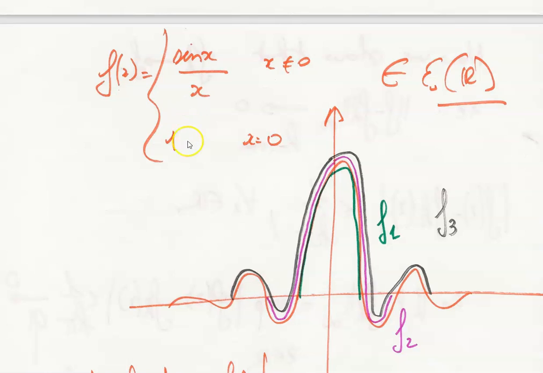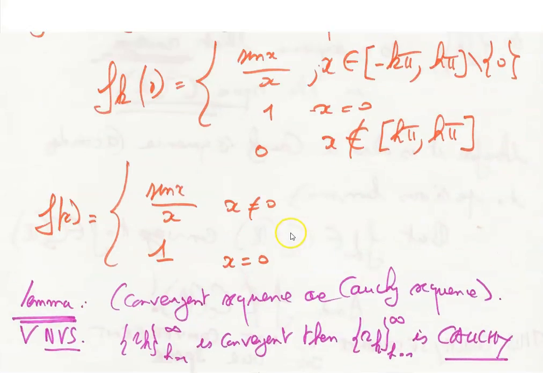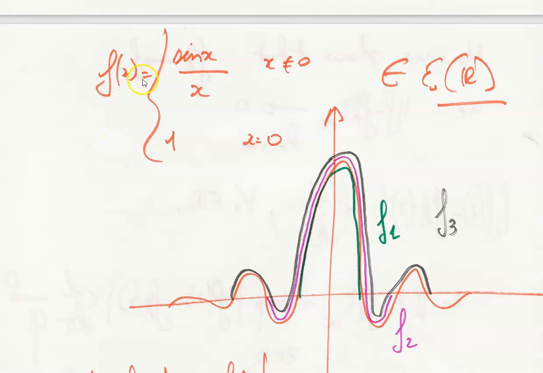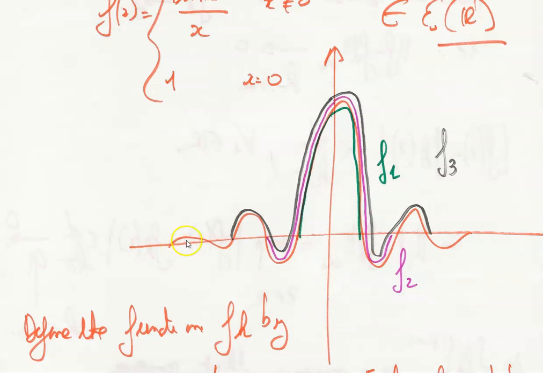Let's look at the function f of x defined by sin x over x for x different from 0, and f of x equal to 1 if x equals 0. So this is a function that belongs to C0 of R. I draw the function here.